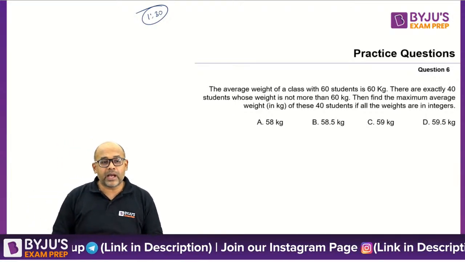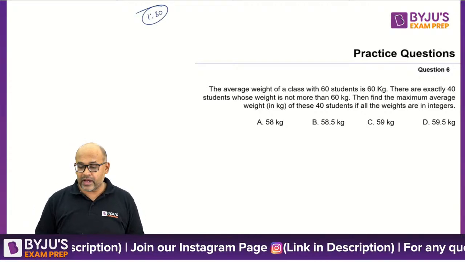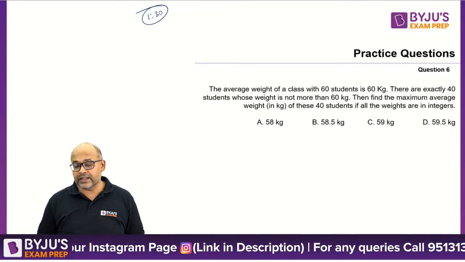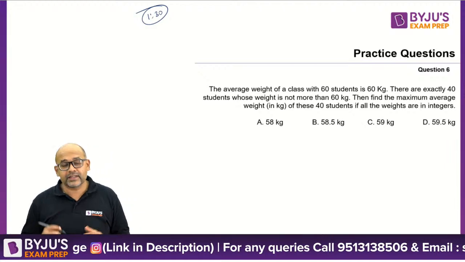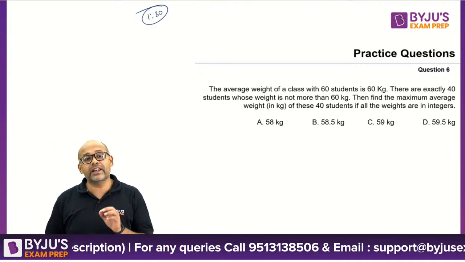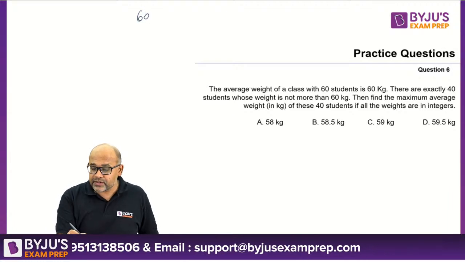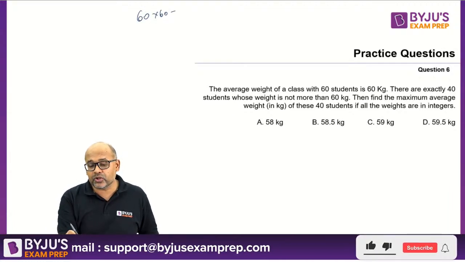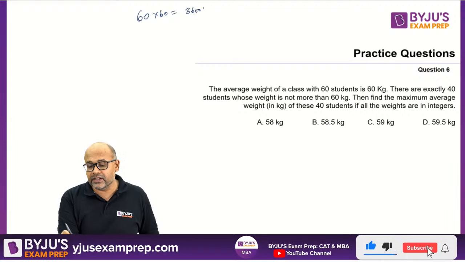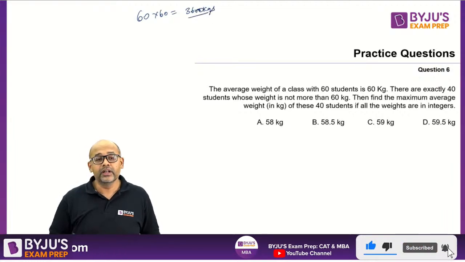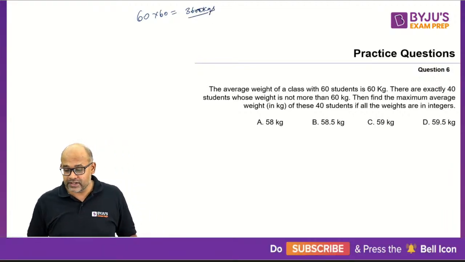Right guys, so that's your time up. Vicky, Shubham, I don't think that's the correct answer. Let's take a look at what is happening here. This is a very nicely worded question. There are 60 students and the average is 60, which means the total weight is 3600 kgs. Correct? The total weight is 3600 kgs.